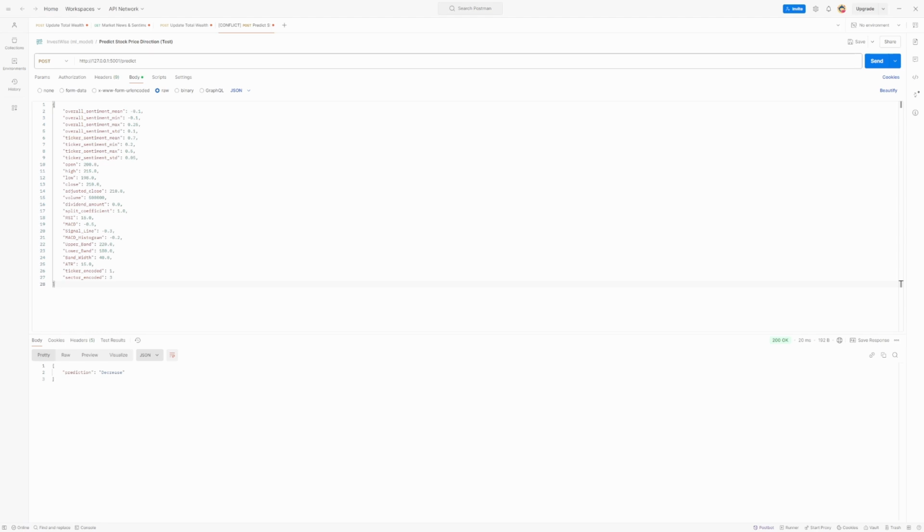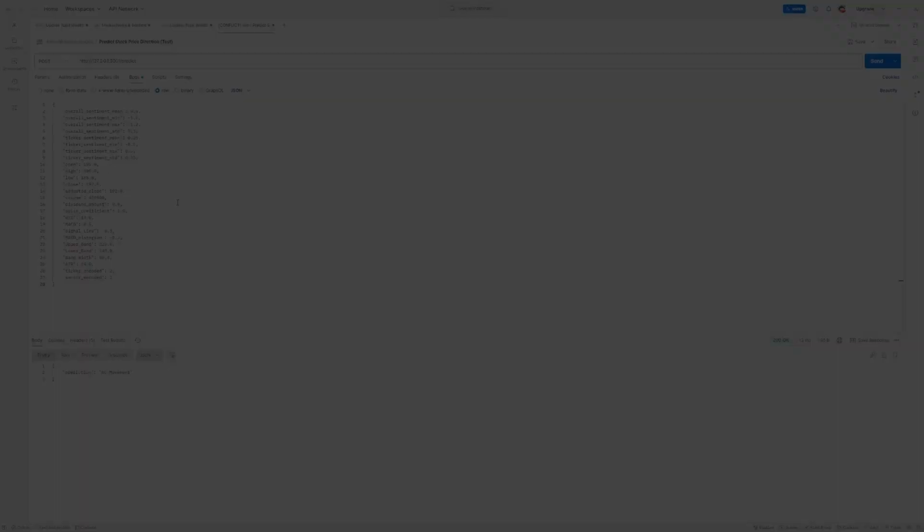The input data includes negative sentiment scores, bearish technical indicators, and a drop in the adjusted close price. Next, we'll test a case where the model predicts an increase in the stock price. The input data includes positive sentiment scores, bullish technical indicators, and an upward price trend. And finally, let's see a case where the model predicts no significant movement in stock price. The input data for this scenario shows mixed sentiment and stable price indicators with minimal changes in stock price.